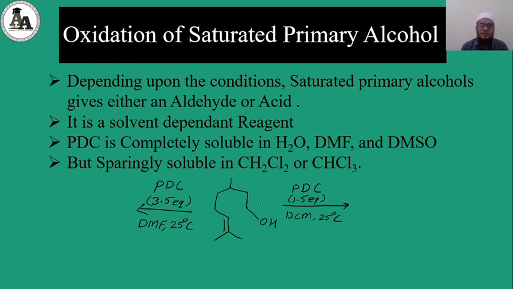Now as you can see, this PDC reagent in 1.5 equivalence in a solvent of dichloromethane, DCM, and we know that it is sparingly soluble in dichloromethane. So it will directly convert this primary alcohol into an aldehyde.